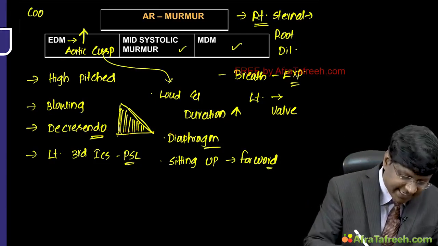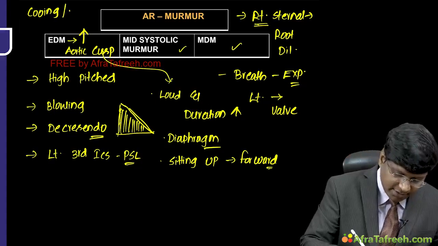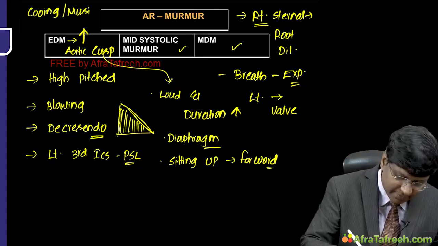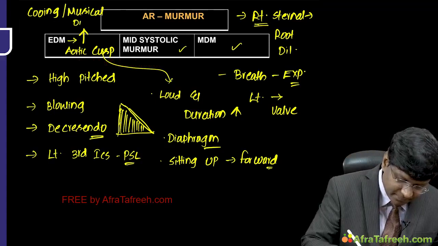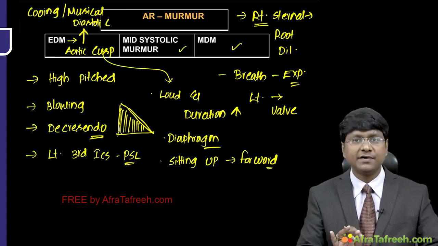We describe this as a cooing or musical diastolic murmur, right? Cooing or musical diastolic murmur. Okay, so that is about the description of the early diastolic murmur.